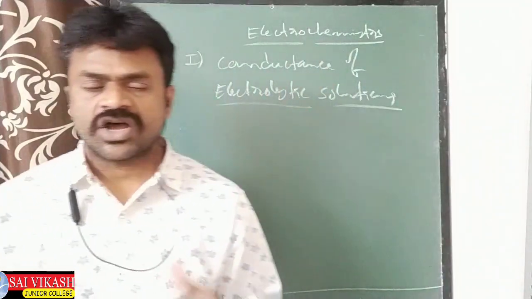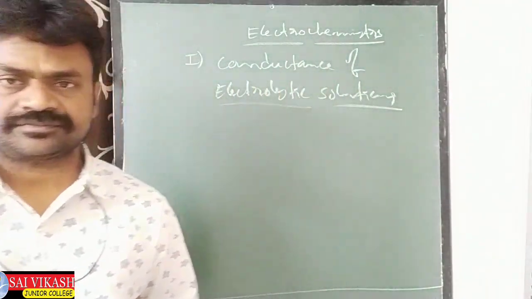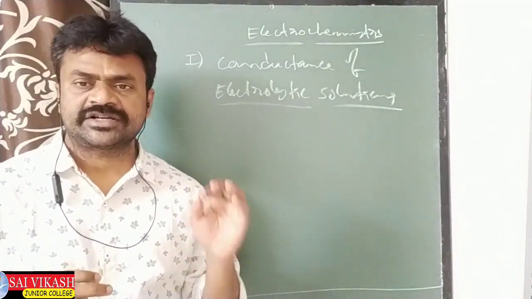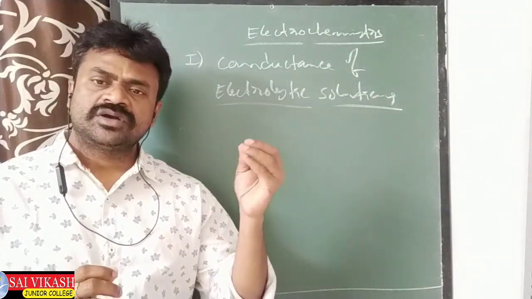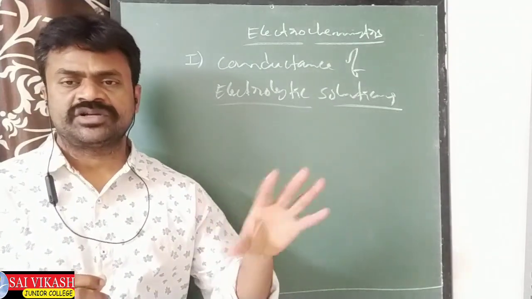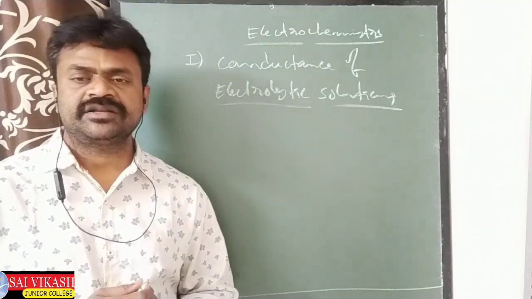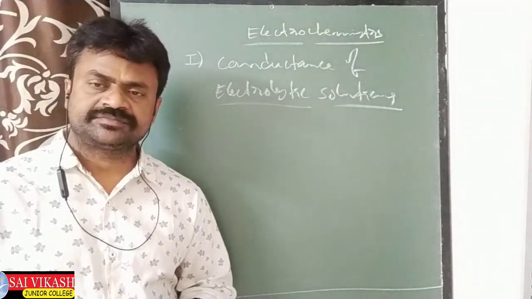If electricity is not passed, then we say they are non-electrolytes. In this topic, through ions, in aqueous solutions or molten state, current has to pass. Then they are called electrolytic solutions.